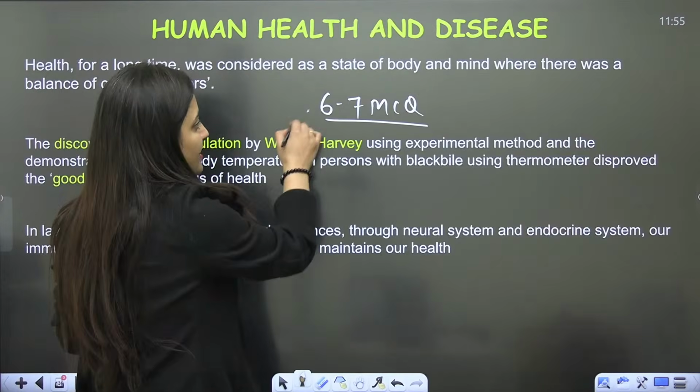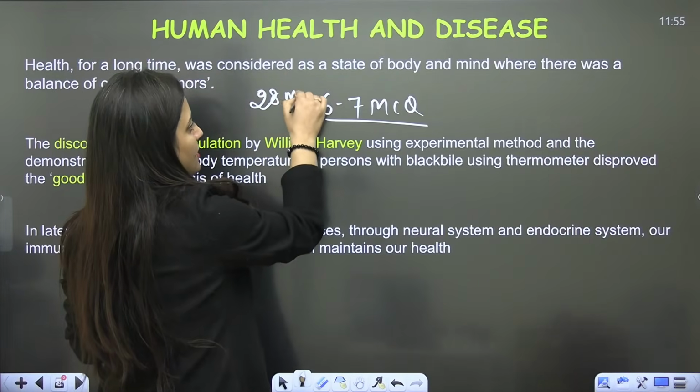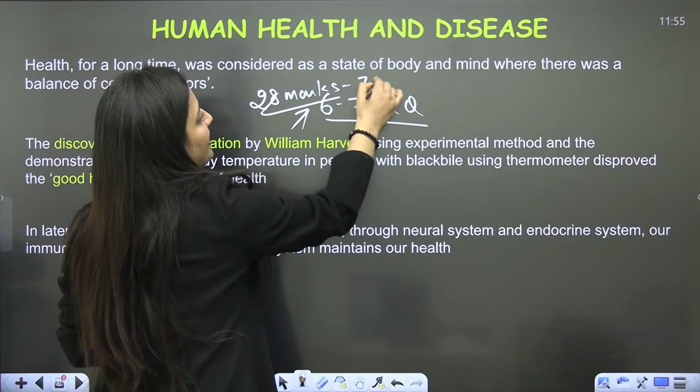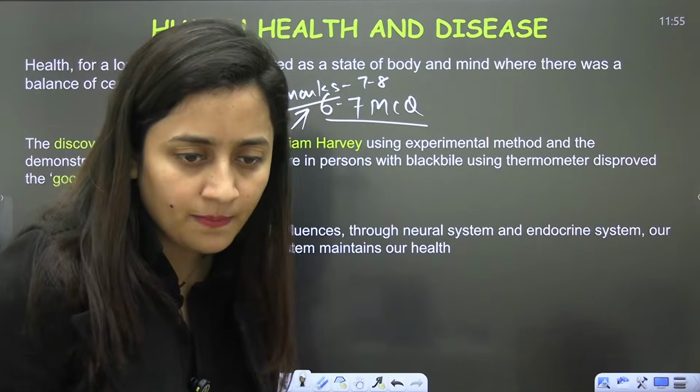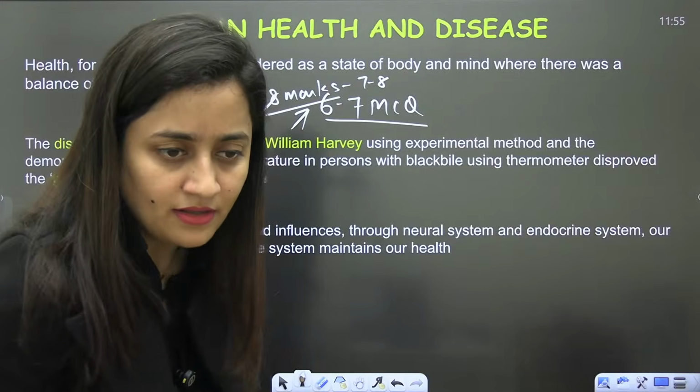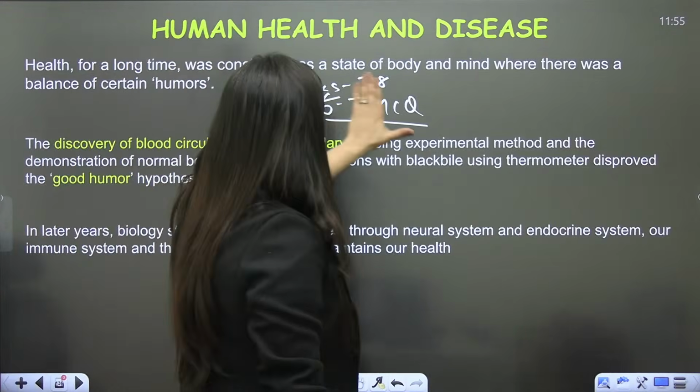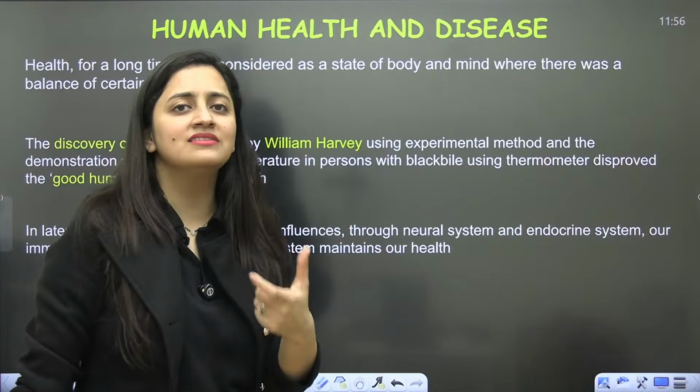So 6 to 7 MCQs, 28 marks. So yes, for 28 marks, 7 to 8 hours are required. This is the minimum demand. This is literally the minimum demand. Isn't it? So we are not even skipping that, because we know what is important for you.